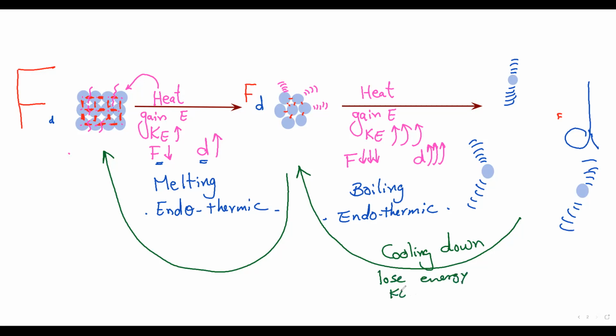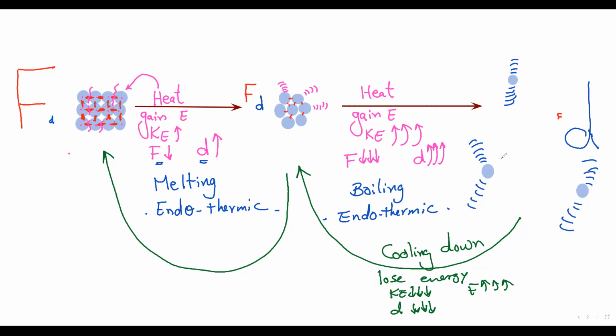What about the kinetic energy? Decreases. What about the force? Increases. What about the distance? Decreases. This is called exothermic because the molecules give out heat.